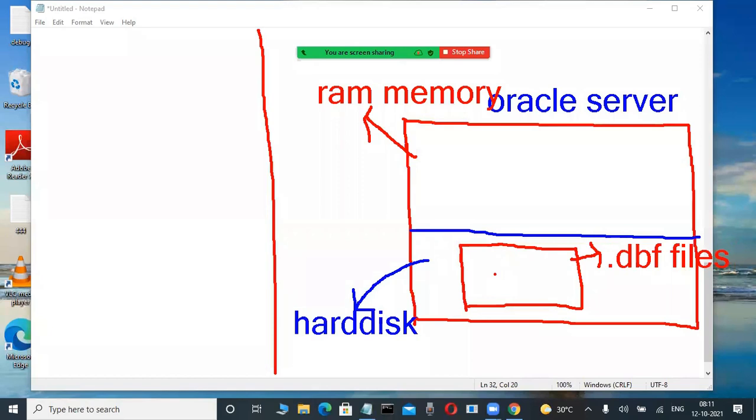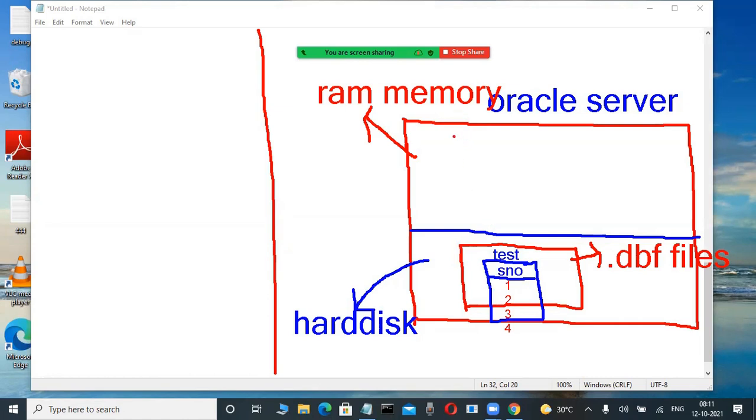For example, today I am creating one table. Test is a table. Already this table is there in the hard disk. Table format only we are storing data. I will show you practically. Here S number is a column, and some data is there, imagine 1, 2, 3, 4. This table is stored in the hard disk. Hard disk only, tables are available.